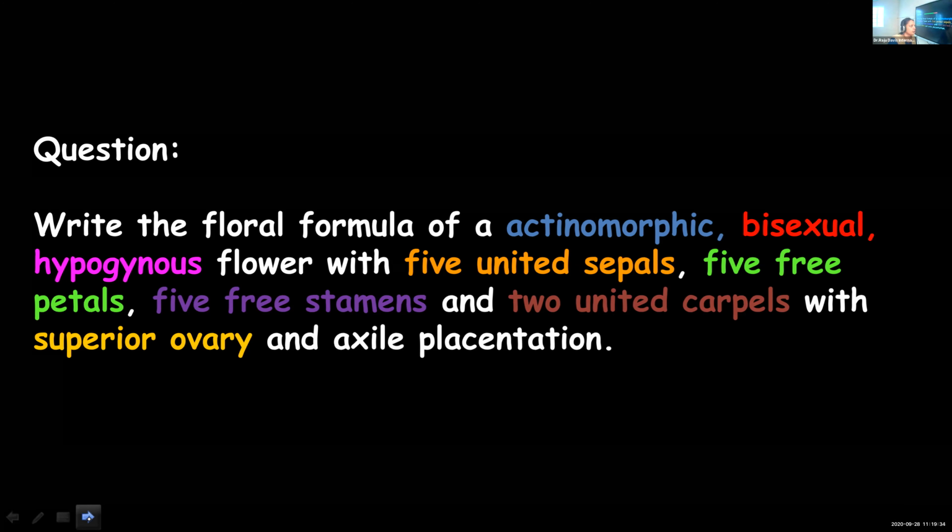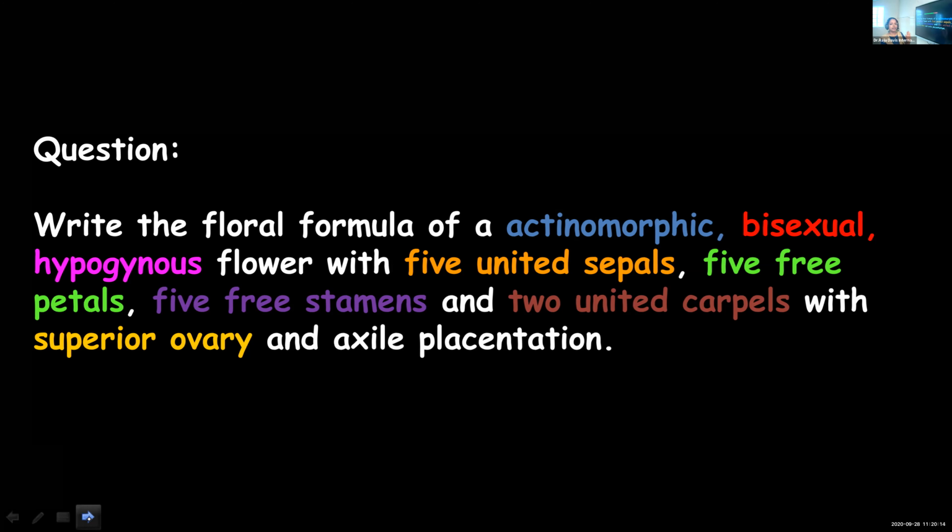Okay, so what you need to do is write the floral formula based on the features given. Actinomorphic, bisexual, hypogynous flower with 5 united sepals. It is the question given at the back of your textbook. 5 united sepals, 5 free petals, 5 free stamens, 2 united carpels with a superior ovary and axile placentation. Definitely in a floral formula you can't show axile placentation, but the other features you can write down.